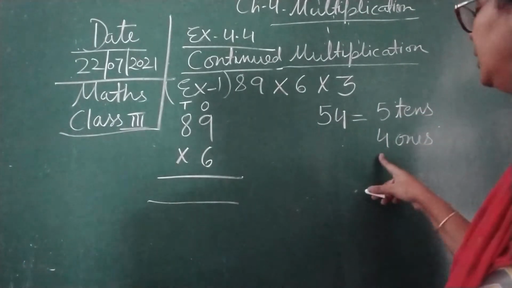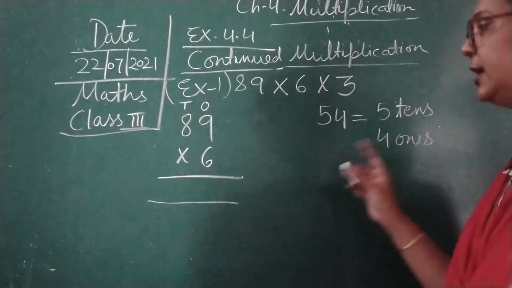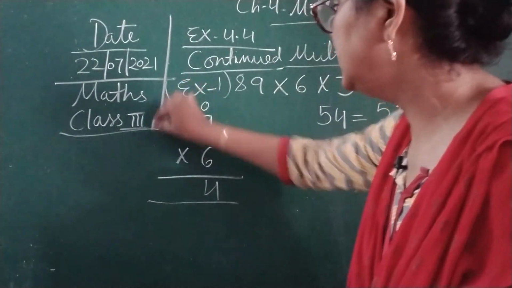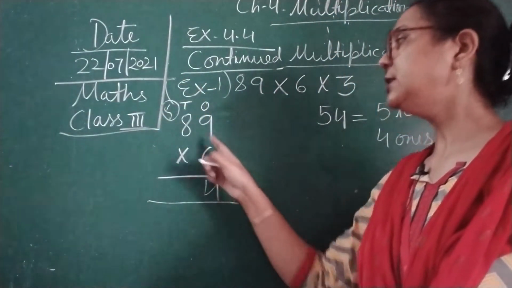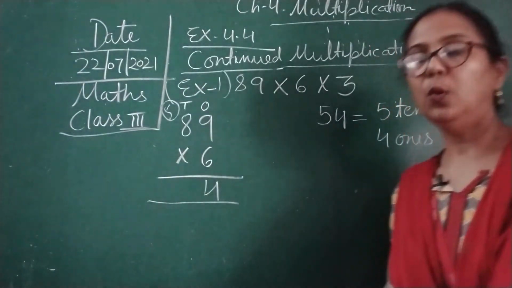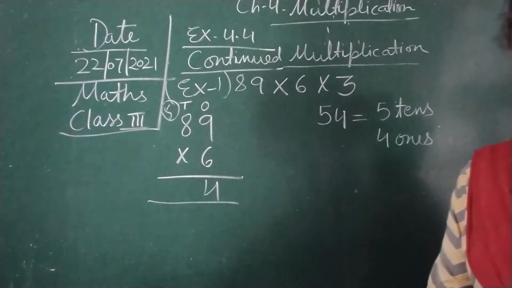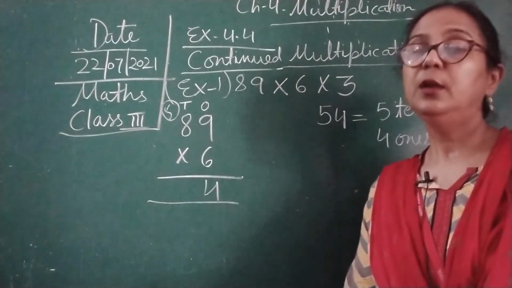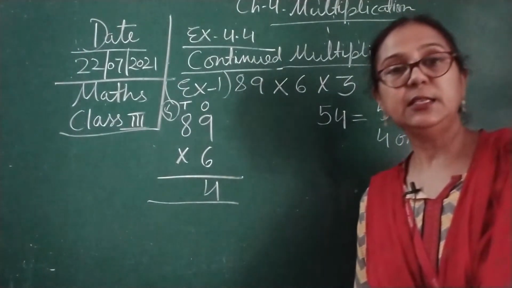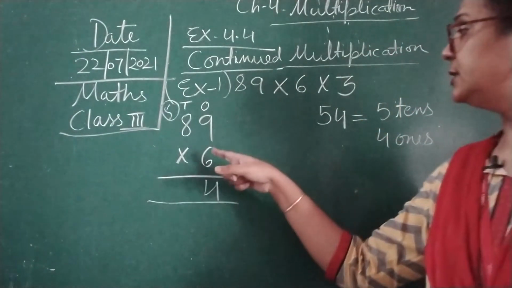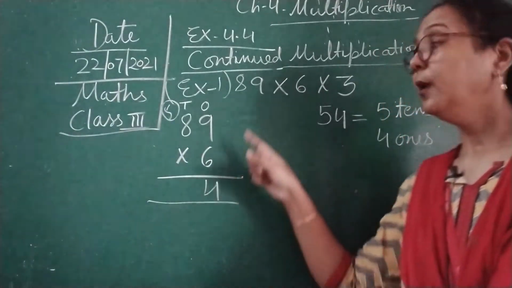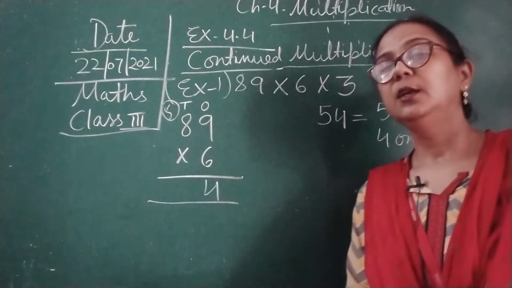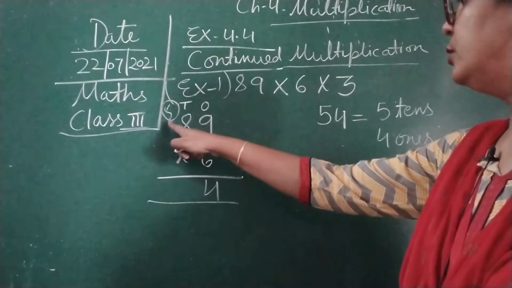Okay. So children, here 4 is in the ones place, so we will write 4 here, and the 5 is carried over to the tens. Now here you can see 6 eights are. What is 6 eights, children? 6 ones are 6, 6 twos are 12, 6 threes are 18, 6 fours are 24, 6 fives are 30, 6 sixes are 36, 6 sevens are 42, and 6 eights are 48. So 6 eights are 48.